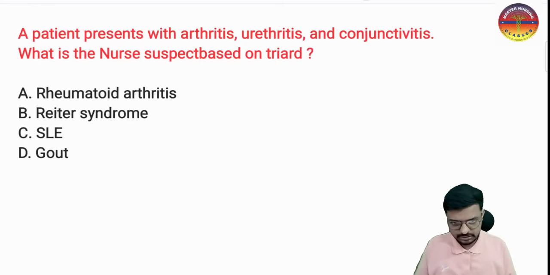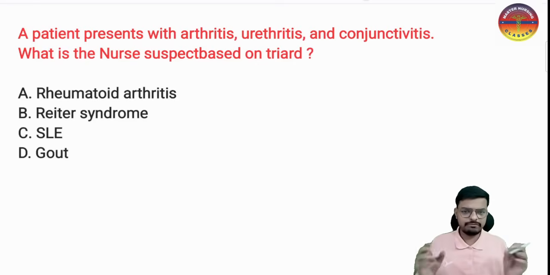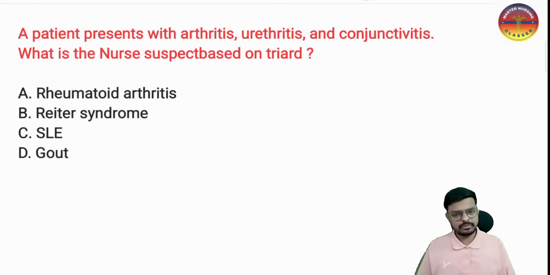Here we have a patient who is presenting with inflammation in three different areas. One is inflammation in the joint, so joint pain will be there. Urethritis, difficulty in urination will be there. Conjunctivitis, difficulty in seeing objects will be there. So that is infection and inflammation of the conjunctiva, infection of the urethra, and inflammation of our joint, that is arthritis.